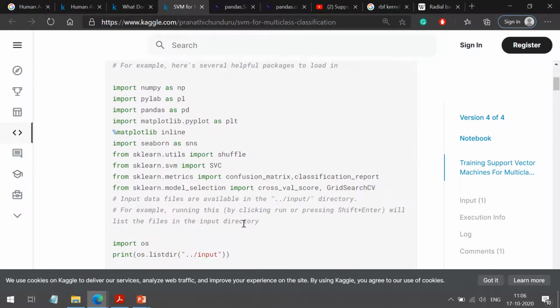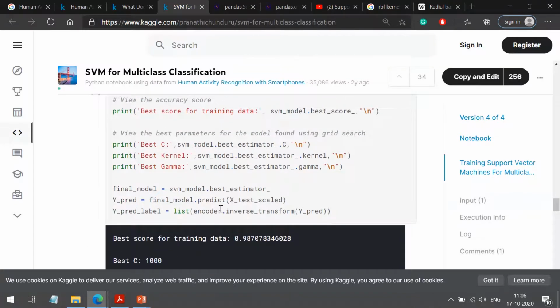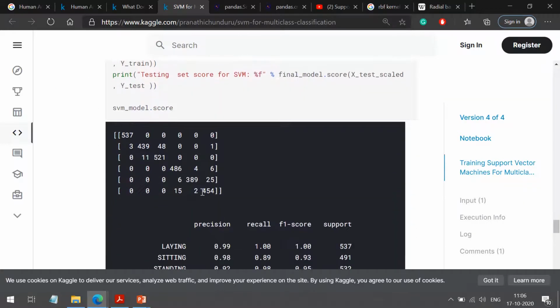We are using the SVC classifier, which is defined in the scikit-learn library, and we have our fit function and predict function. Predict is used for the prediction. Again, this is a classification task, but it is a case of multi-class classification, so that's why we are getting a 6 by 6 confusion matrix.